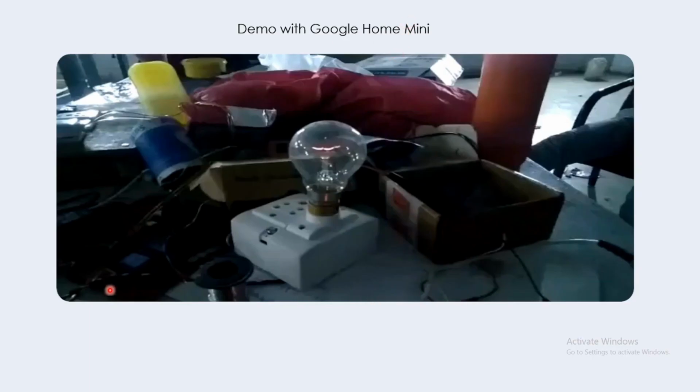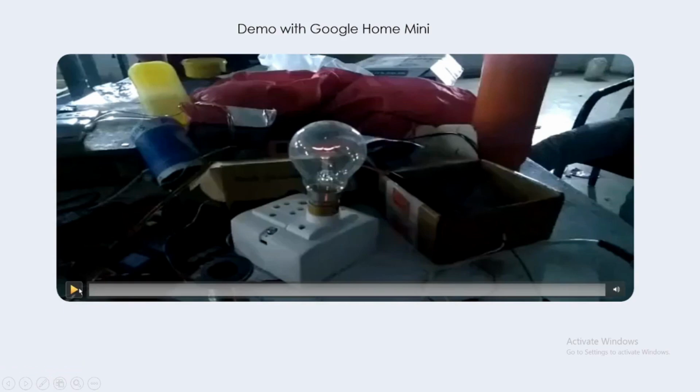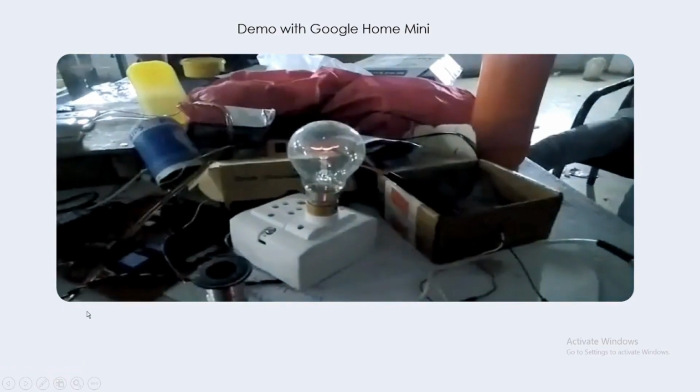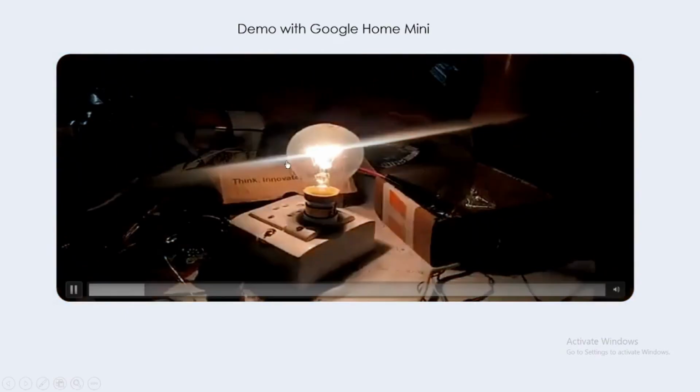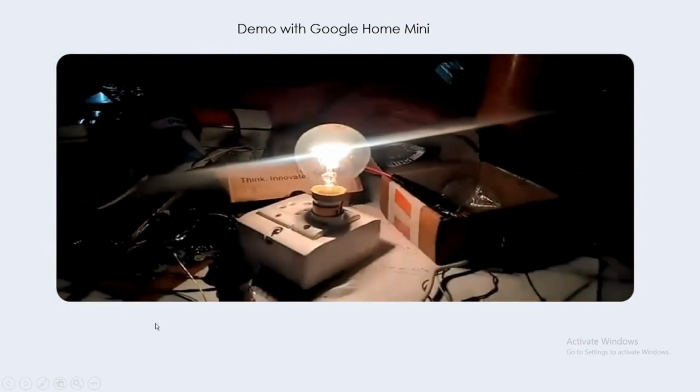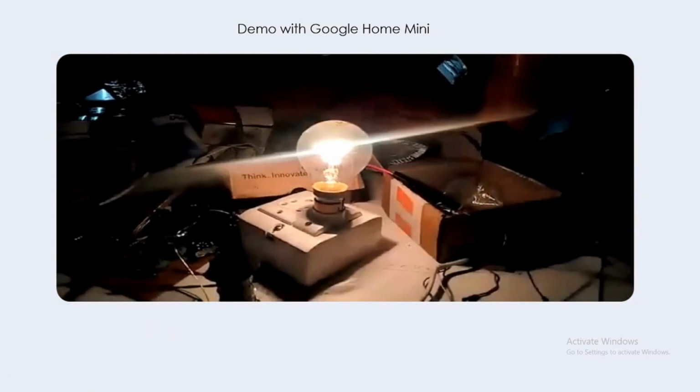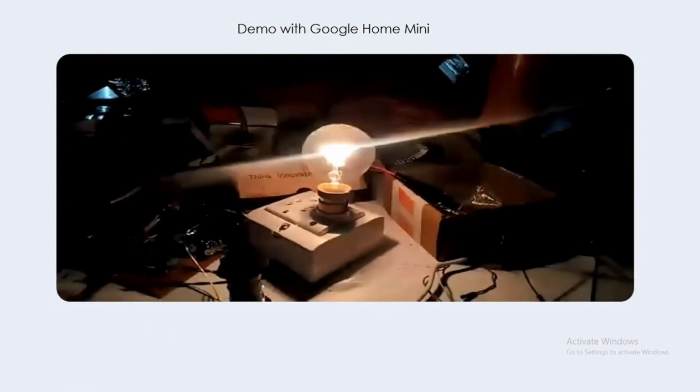Demo with Google Home Mini. So this was a demo. Let me take the pointer. Okay Google, light on. Okay Google, set brightness 2. Okay Google, set brightness 1.